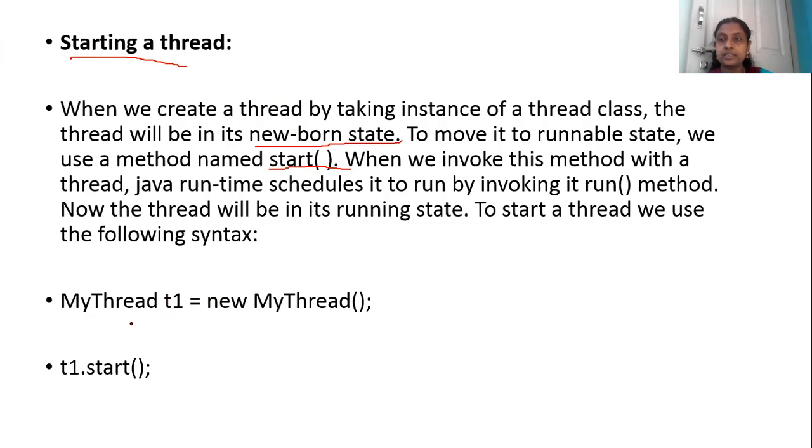To invoke the start method, we use the following syntax. MyThread t1 equals new MyThread(). Just create an object for your thread, and then you say t1.start(). So whatever is going to be your thread name, create an object t1 equals new MyThread, and then give t1.start(). This is how we start a thread.